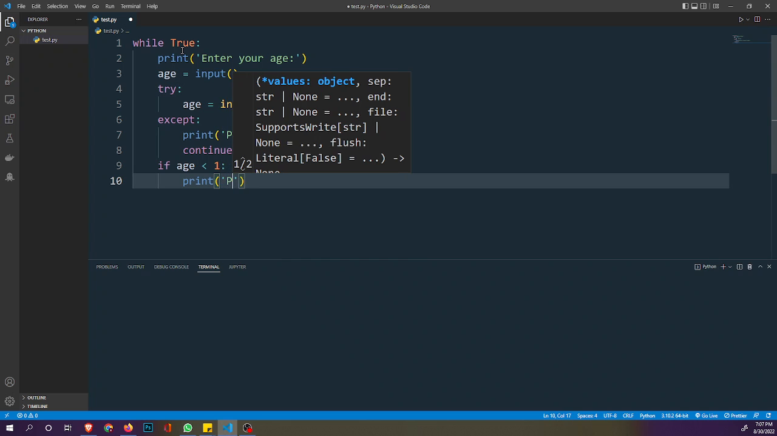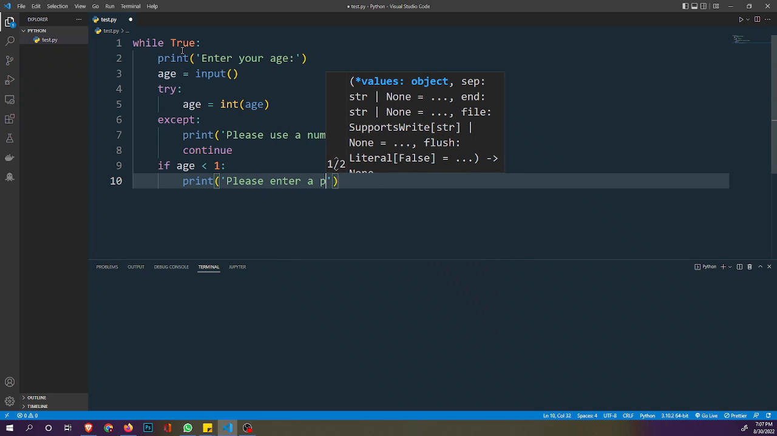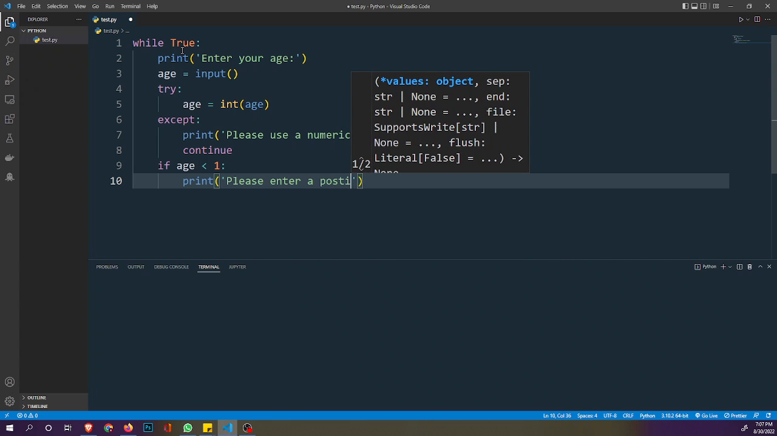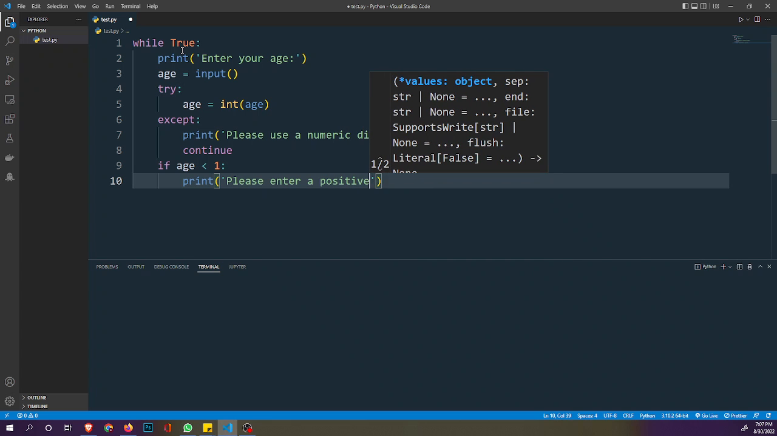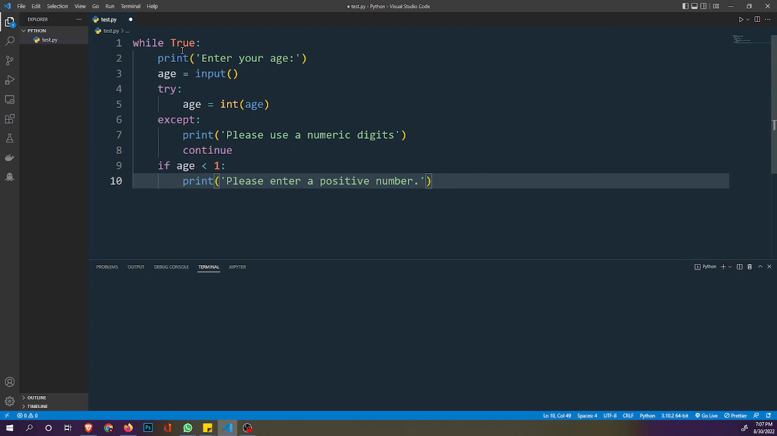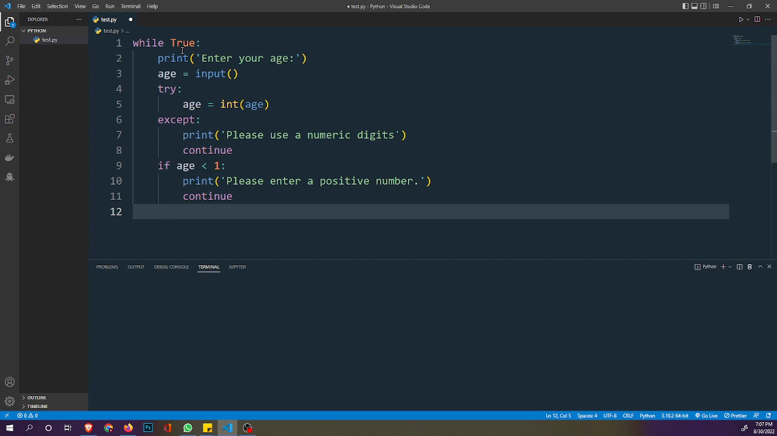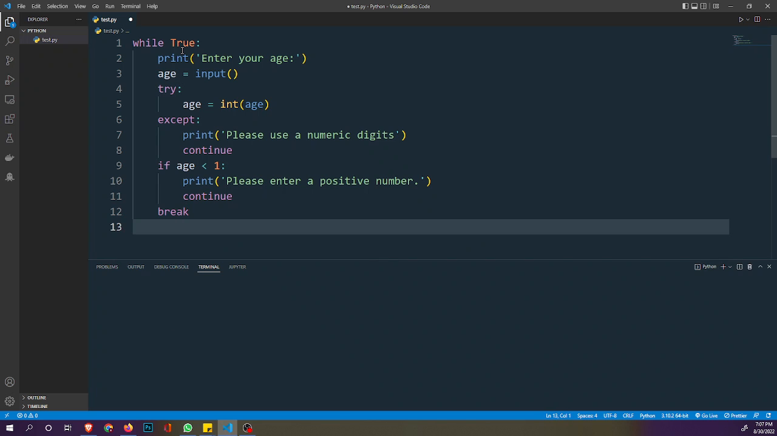Say, please enter a positive number. Okay, and we want to continue again. We want to skip. We say continue, and then we break, and then we now print the age of the user.